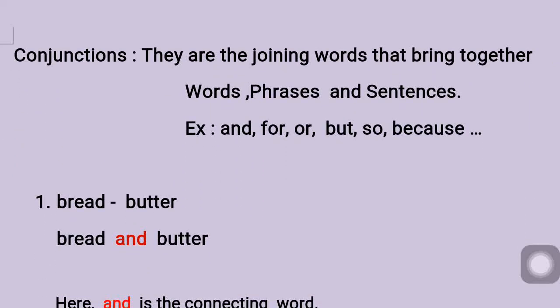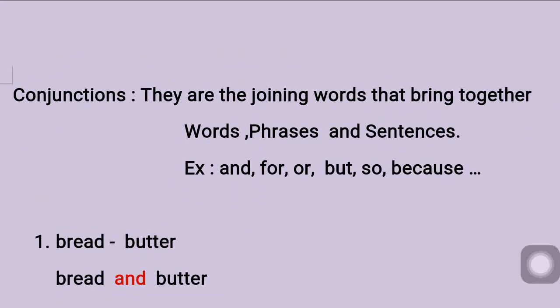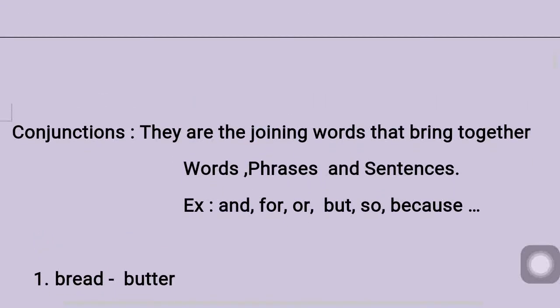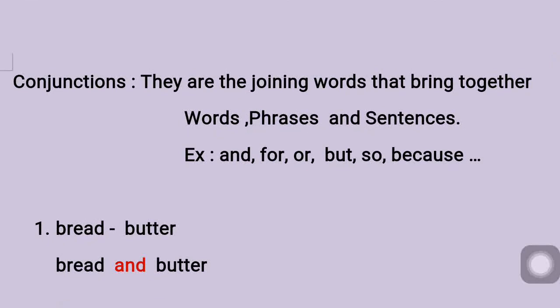See, a simple sentence I am giving here. If I just show you like this, first one, can you read it out? I put a hyphen in between, a small dash, isn't it? If I don't put a hyphen, what should I put instead of that? I can put and.